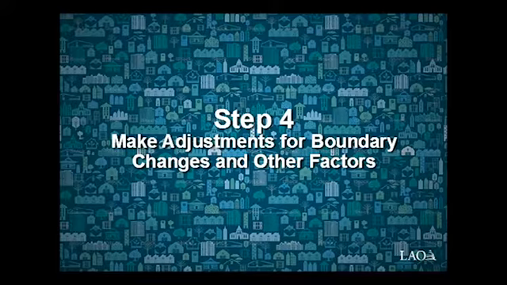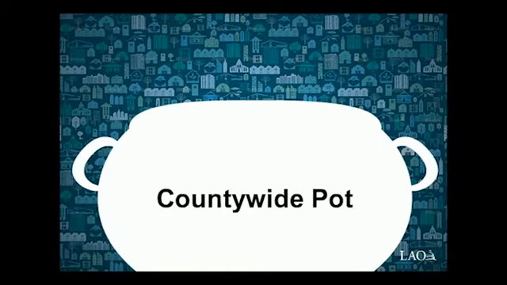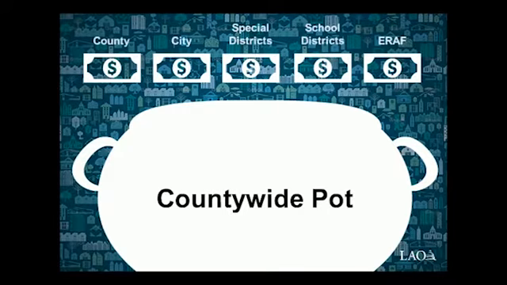Step 4. Make adjustments for boundary changes and other factors. Your county auditor makes additional adjustments to the tax allocations for certain local governments. For example, your county auditor might shift some of the 1% property tax revenue from your county to your city due to changes in your city's boundaries.